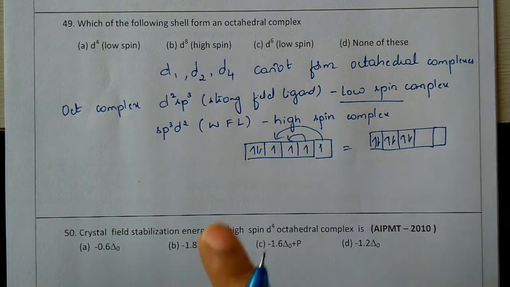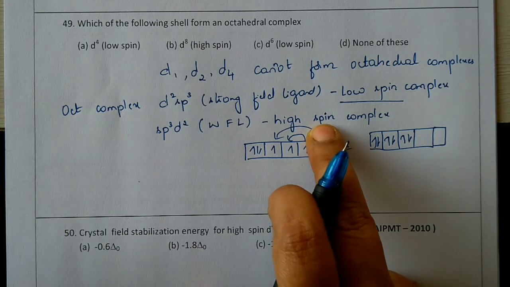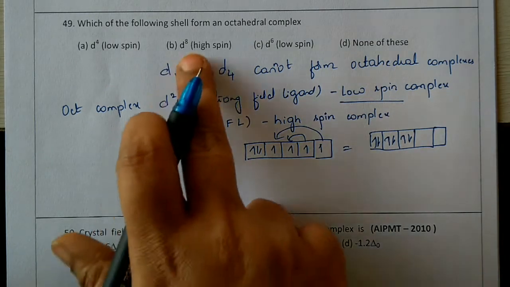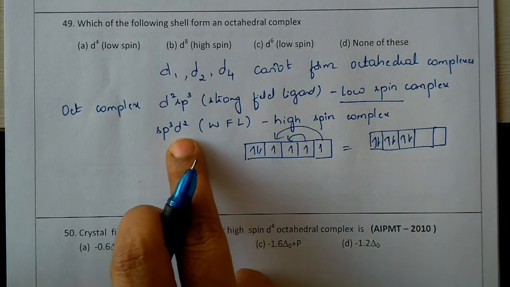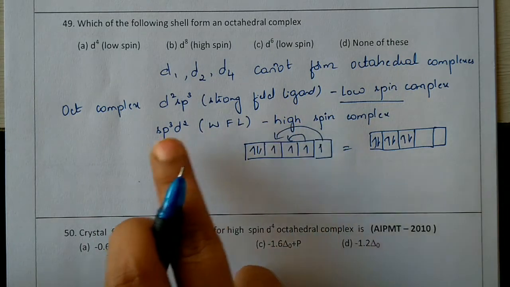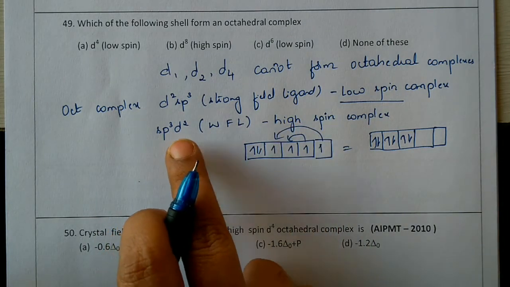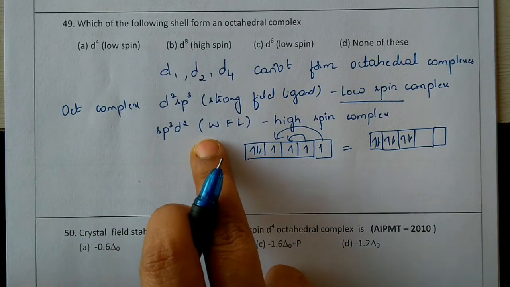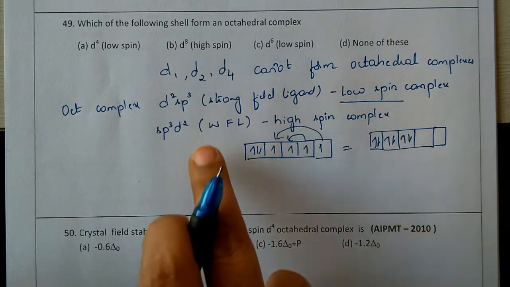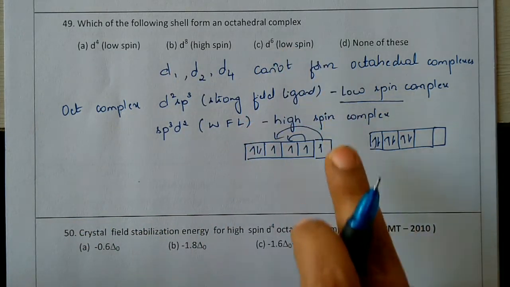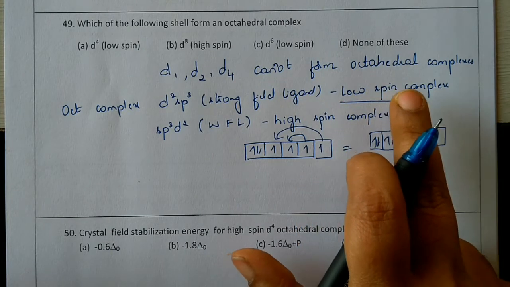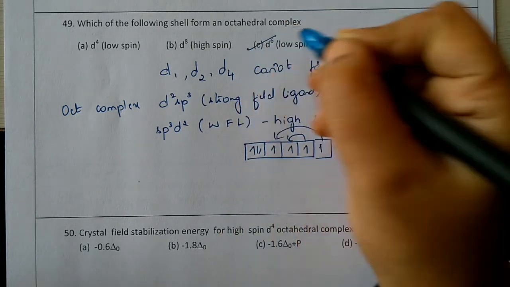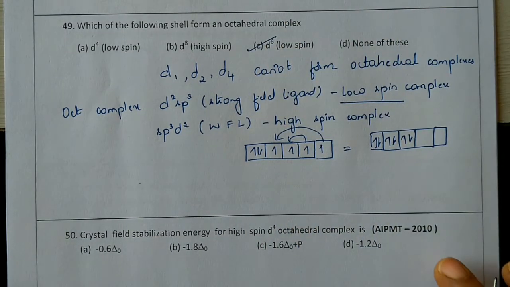Next, if it is d8 and high spin, then the hybridization will be sp3d2, and it is a high spin complex. So we are not going to get a low spin complex with d8. If it is d6, we are going to get a low spin complex. It is true, a low spin complex we are going to get with a strong field. So option C is the correct answer.